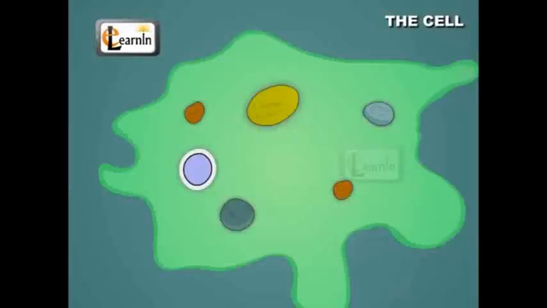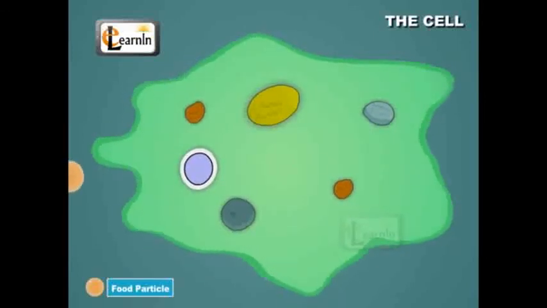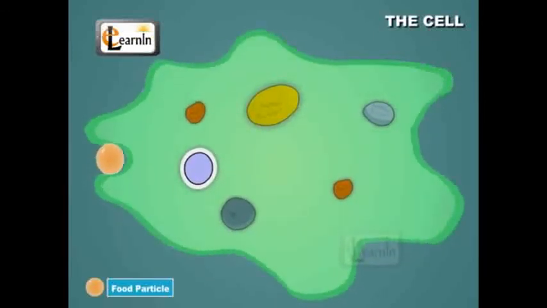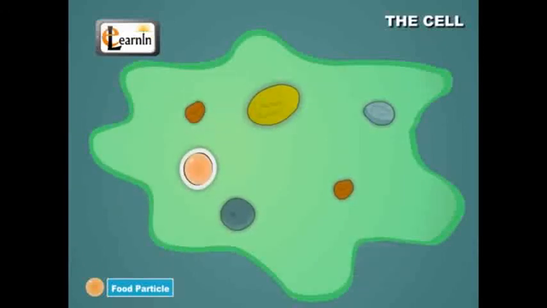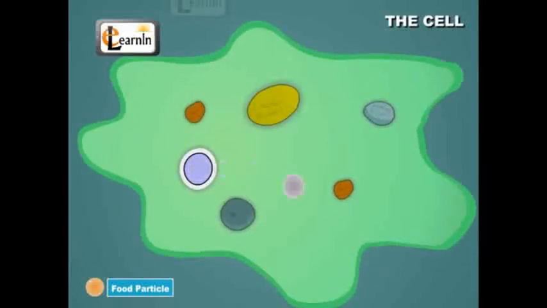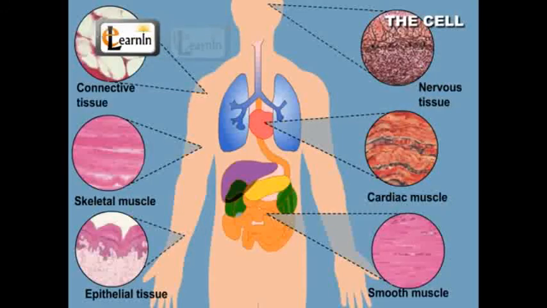A unicellular organism can also carry out all those functions that a multicellular organism does. A single-celled organism, such as the amoeba, can capture food, digest it, respire, excrete, grow, and reproduce. Similar functions in multicellular organisms are carried out by specific groups of specialized cells that form different tissues. These tissues, in turn, form the various organs.